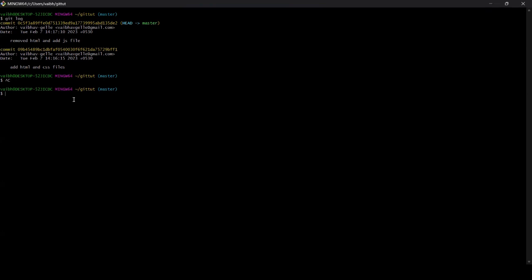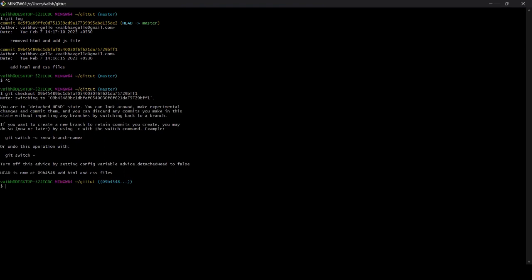We want to go back to the simple old days where we only had HTML and CSS files. For that, what you are going to do is git checkout. We are just checking out that nice commit. And we are going to paste the same number here. Okay, we have gone back in time now.